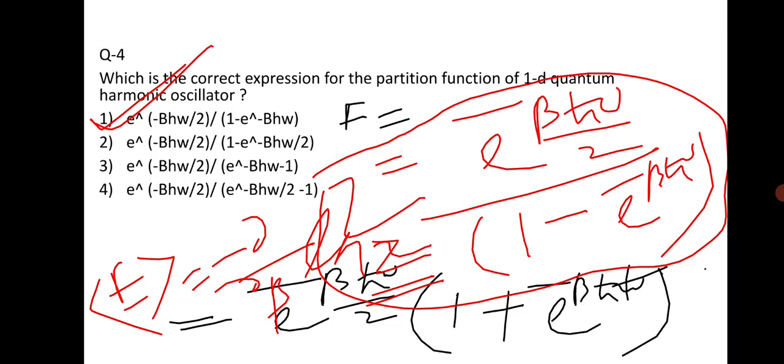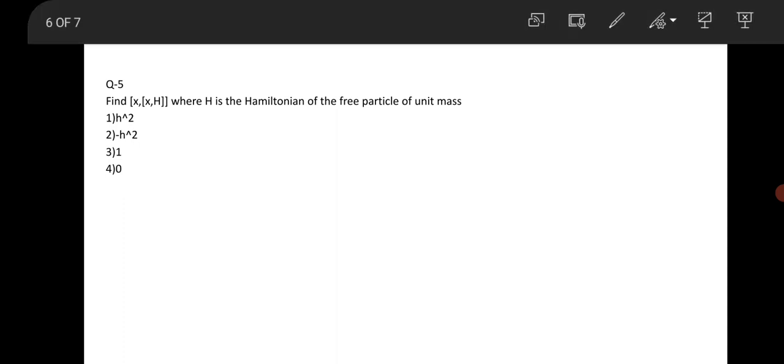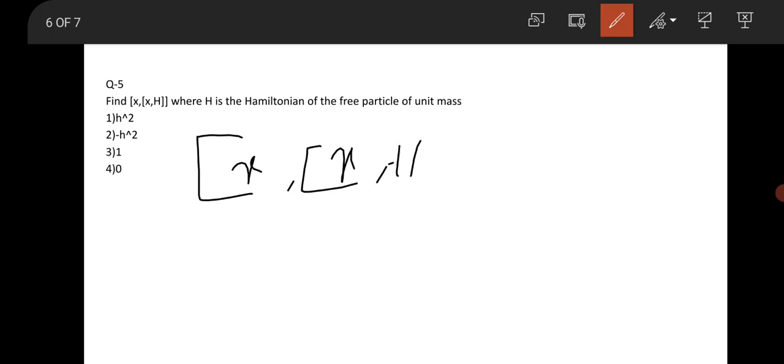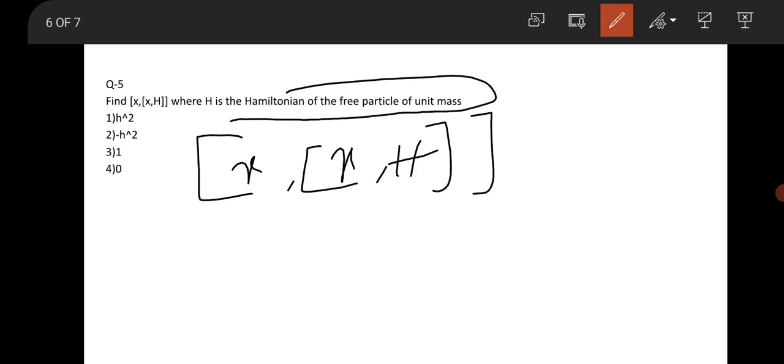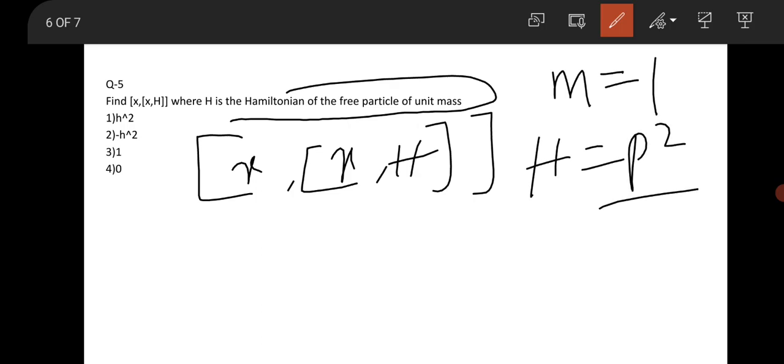So move to the next question. The next question is also from quantum mechanics. It's all about the commutation relation. Find the commutation of x commute with the commutation of x, H, where H is the Hamiltonian of a free particle of unit mass. That means the mass of the particle is 1, and this is the Hamiltonian of a free particle, that is H equal to p square by 2m, because the potential will be 0 for the free particle. Now substitute. First of all calculate the x, H commutation.